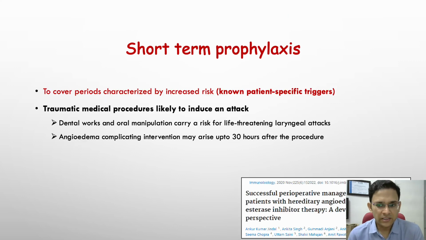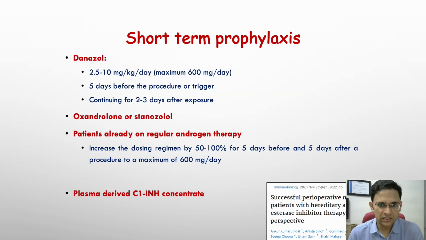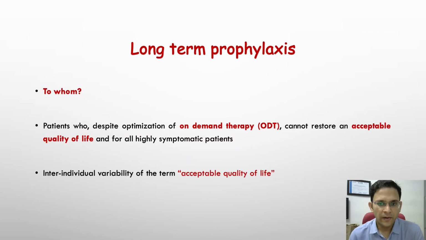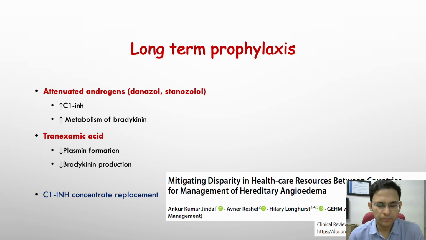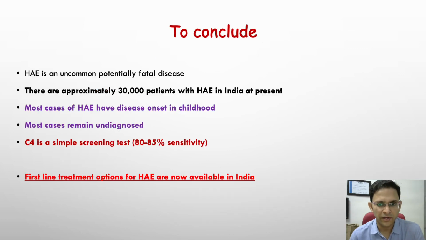Short-term prophylaxis, I won't go into detail, is to be used whenever there is a known trigger, for example a surgery or a dental procedure. This slide shows how you can modify your drugs to give short-term prophylaxis. For long-term prophylaxis, we have a low threshold because we don't have very good first-line treatment options and they're not easily available. So we give attenuated androgens and tranexamic acid. And I think C1 inhibitor replacement will also be available very soon.